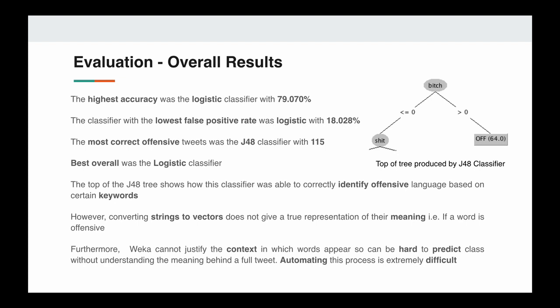We should also take into account how using a string-to-word vector filter does not precisely convey the meaning and context of a particular word. This means it will be extremely difficult to get a higher accuracy than that of a logistic classifier.